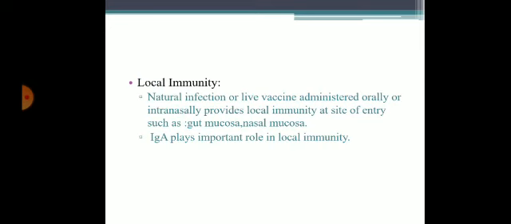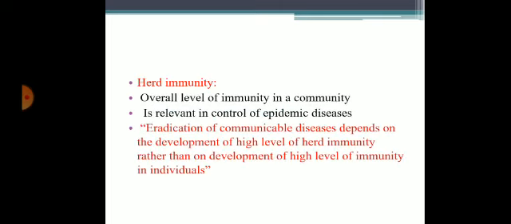Coming to local immunity. Natural infection or a live vaccine administered orally or intranasally provides local immunity at the site of entry, such as gut mucosa and nasal mucosa. IgA plays an important role in local immunity. Herd immunity is the overall level of immunity in a community. It is relevant in control of epidemic or pandemic diseases. Eradication of communicable diseases depends on development of a high level of herd immunity rather than development of a high level of immunity in the individual.